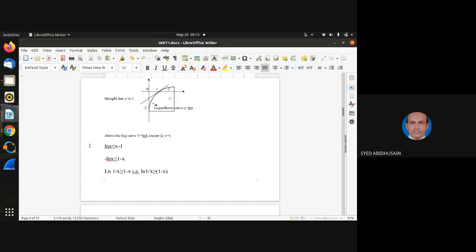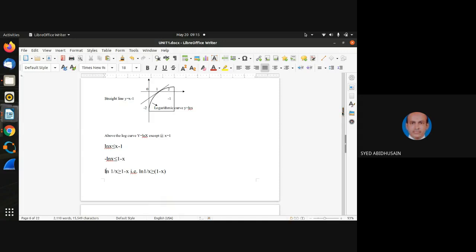So obviously, by seeing this diagram, ln of x is less than x minus 1, except for one value, that is x is equal to 1. At x is equal to 1, both ln of x and x minus 1 will be the same. Now I'll make a little bit of changes here, nothing very big.